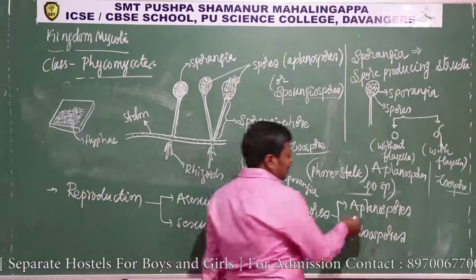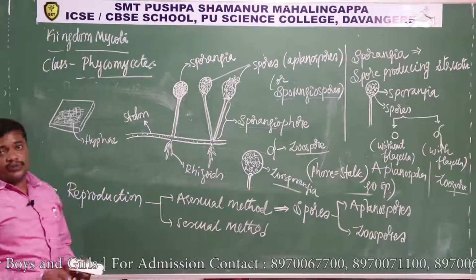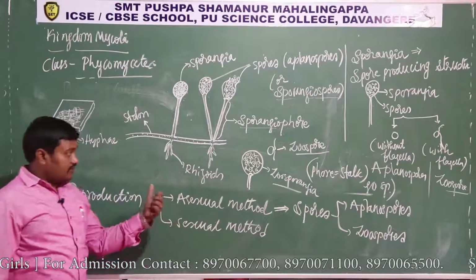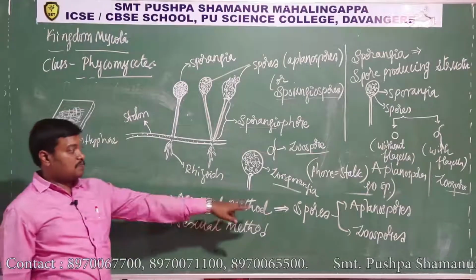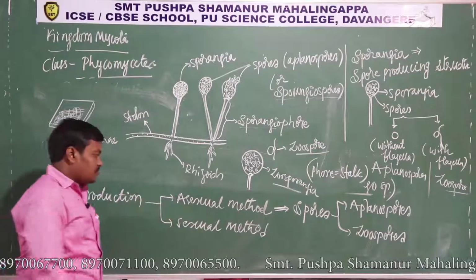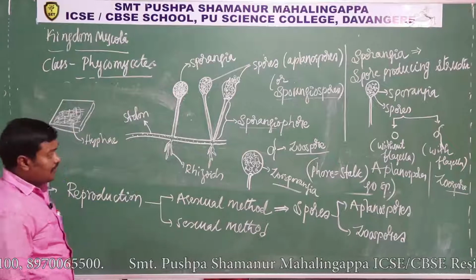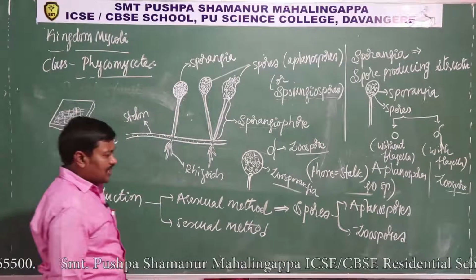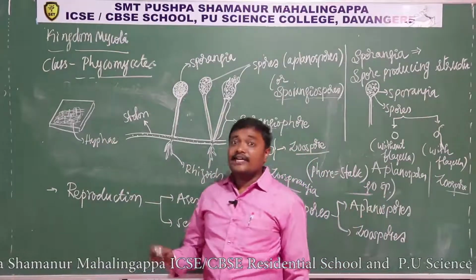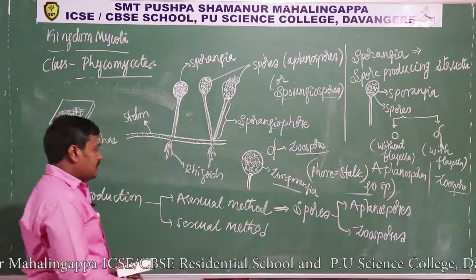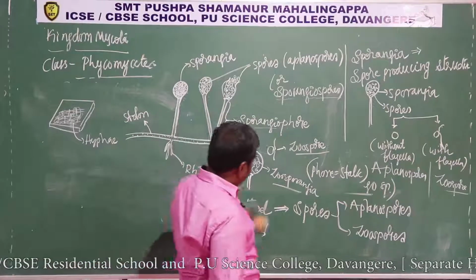These kinds of spores like aplanospores are not only produced in phycomycetes fungi, these aplanospores are produced in phycomycetes, ascomycetes and even in deuteromycetes. Okay, spores produced without flagella are called aplanospores. Okay, next reproduction, that is the sexual method. Here the sexual spores, I already told, may be oospores or zygospores. Let me explain the sexual method of reproduction in rhizopus itself.